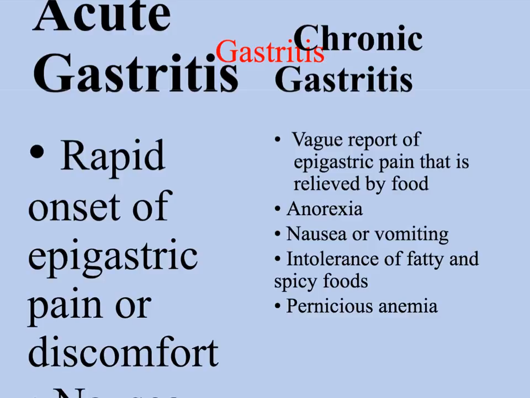The difference between chronic and acute: acute gastritis is more of a rapid onset of gastric pain or discomfort. They could have some nausea, vomiting, and some bleeding just from the irritation. Chronic gastritis has more vague symptoms, vague epigastric pain, and can still have some nausea and vomiting. Pernicious anemia is indicative that someone might have chronic gastritis.